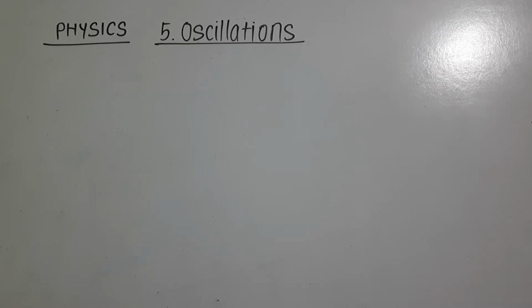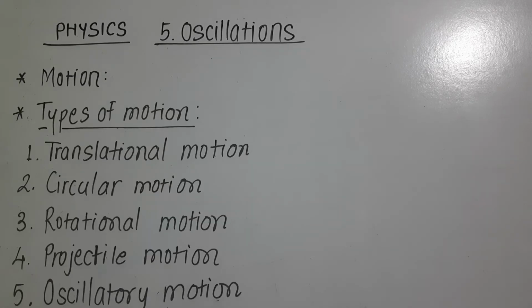तो start करते हैं from definition of motion. What do you mean by motion? Change in the position of an object with respect to space and time is called motion. There are different types of motion. Some types of motion you have seen in previous standard: translational motion, circular motion, rotational motion, projectile motion and oscillatory motion. So these are different types of motion.